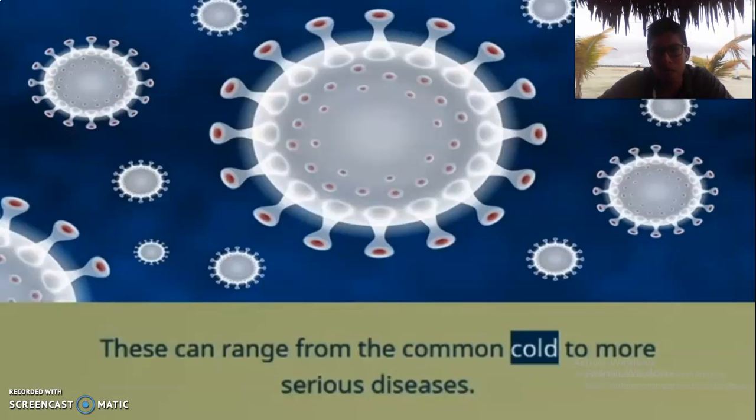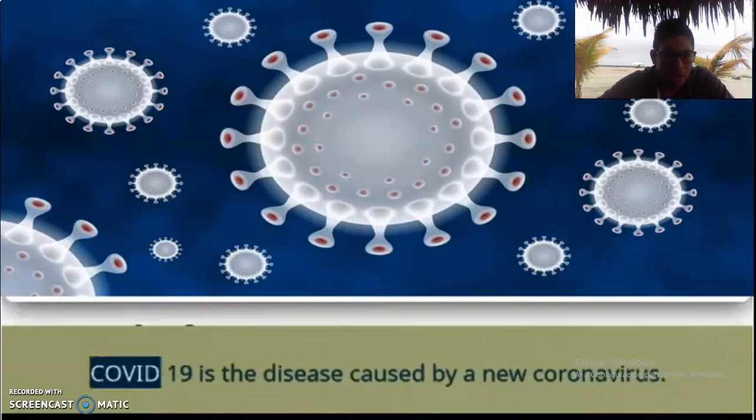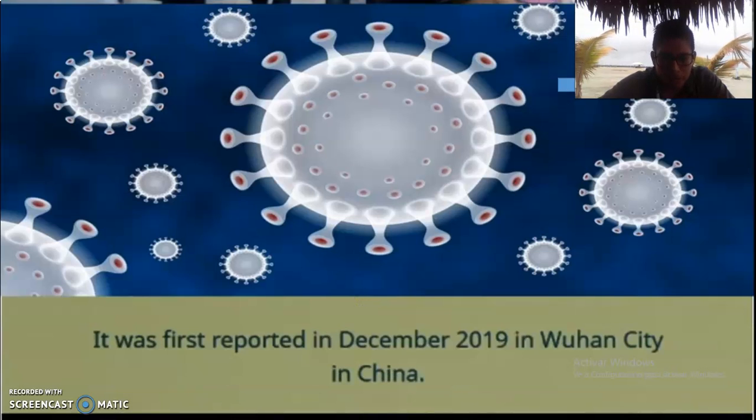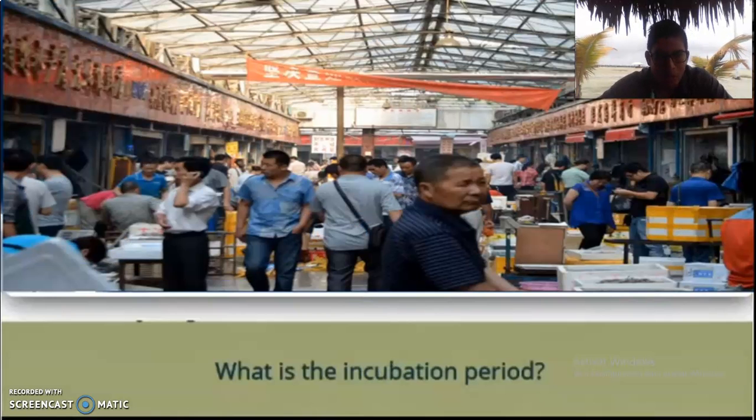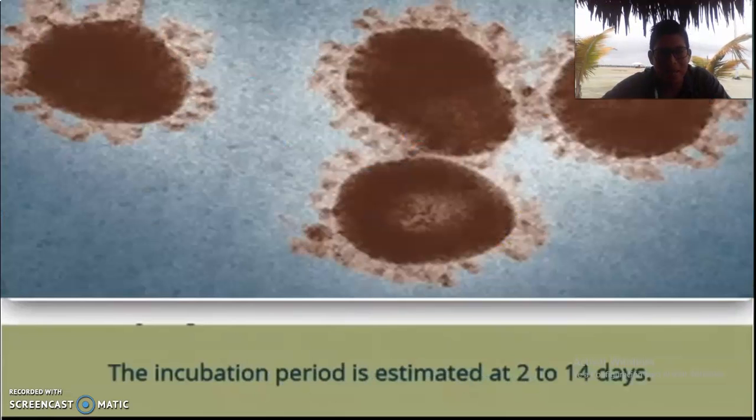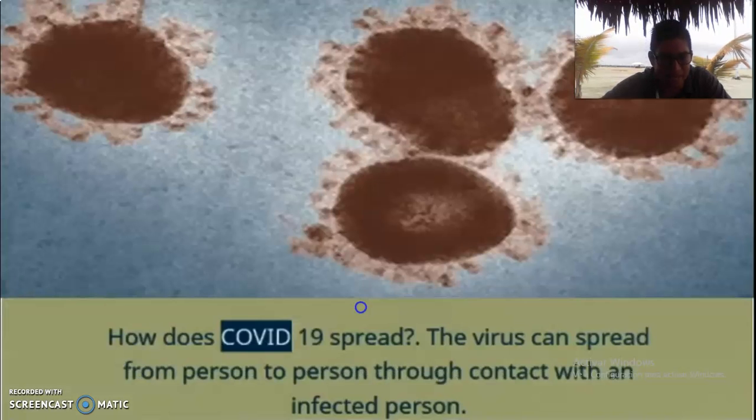These can range from the common cold to more serious diseases. COVID-19 is the disease caused by a new coronavirus. It was first reported in December 2019 in Wuhan City in China. Wuhan, what is the incubation period? The incubation period is estimated at 2 to 14 days.